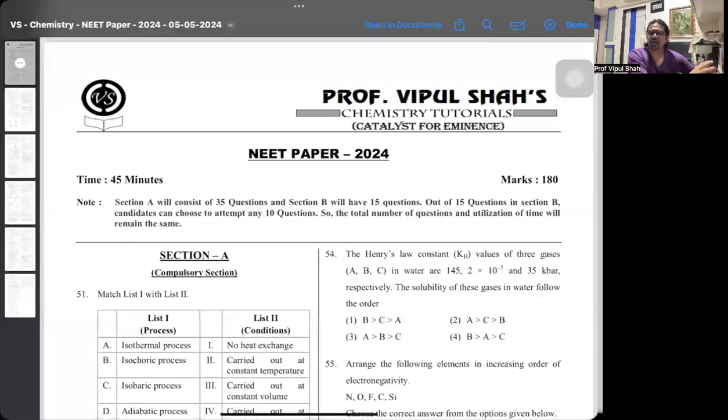Hello, everybody. Let's discuss the NEET paper, which was held today. That is the 2024 paper. Now, the paper was very easy, a little bit tricky in some sense, but we'll see how the questions are. Let's get started.